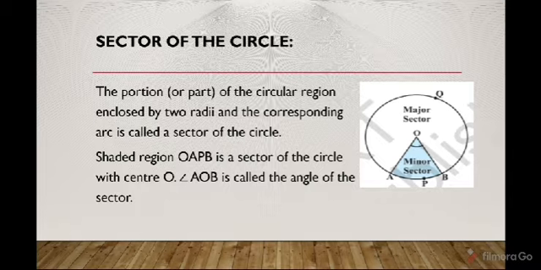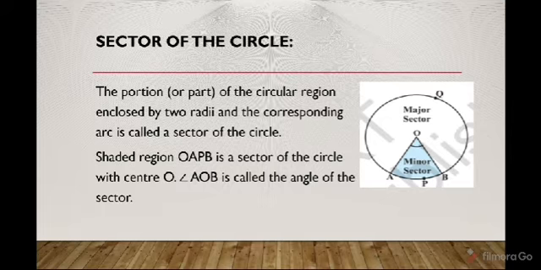The portion of the circle region enclosed by two radii and the corresponding arc is called a sector of the circle. If you look at the diagram, here O is the center, right? That means OA and OB are the radii. Now these radii OA and OB and this arc APB enclose this circular region OAPB.